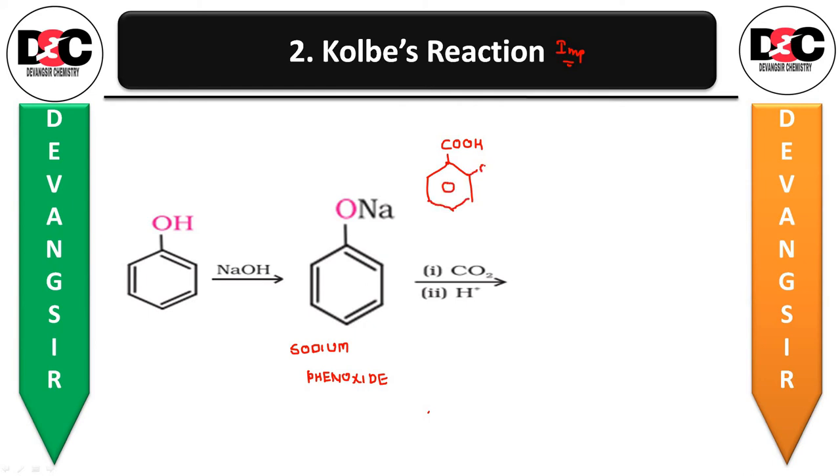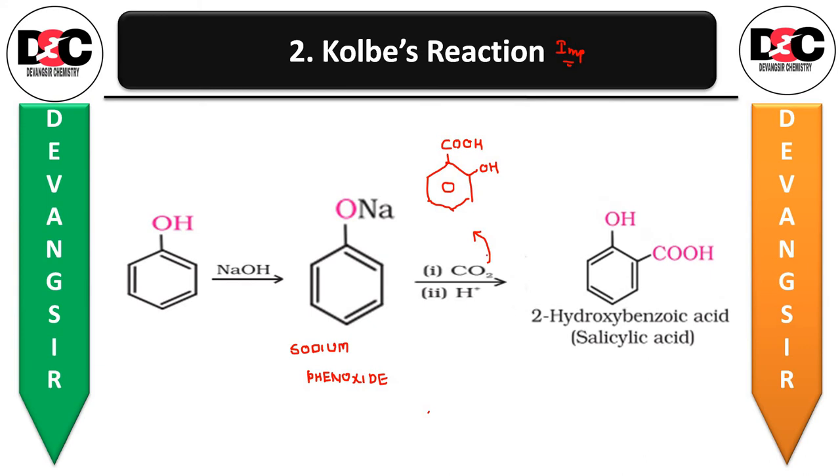Orthohydroxybenzoic acid. If you treat it with this CO2, you'll be getting this orthohydroxybenzoic acid as the main reaction product. Or else you can also call it 2-hydroxybenzoic acid. Now here, this 2-hydroxybenzoic acid, you can also call it salicylic acid.